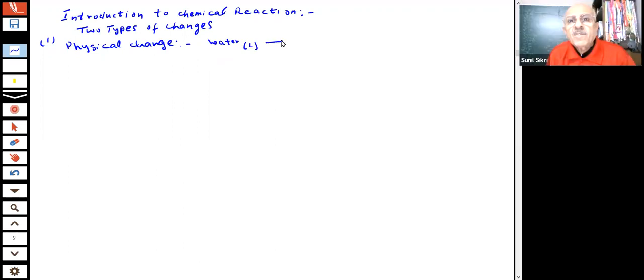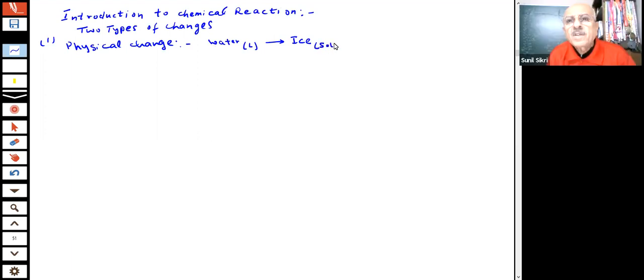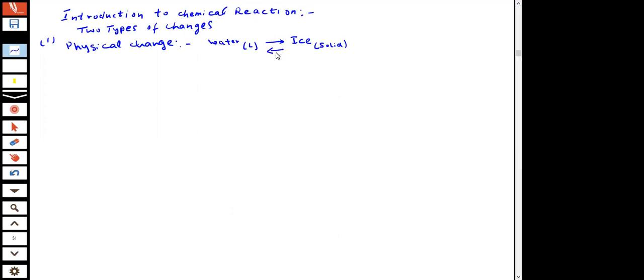If I cool the water, what happens? In the refrigerator, the water is converted into ice. Ice is the solid form of the water, and ice can be converted back to water also. You will heat it, it will melt and form water.